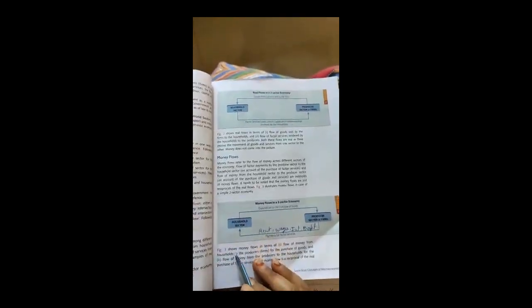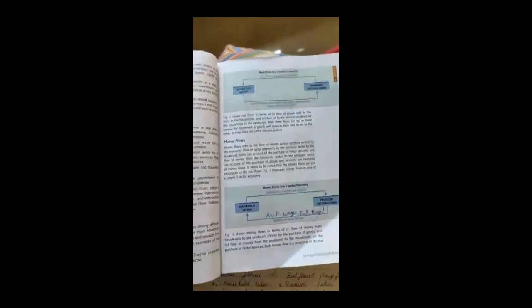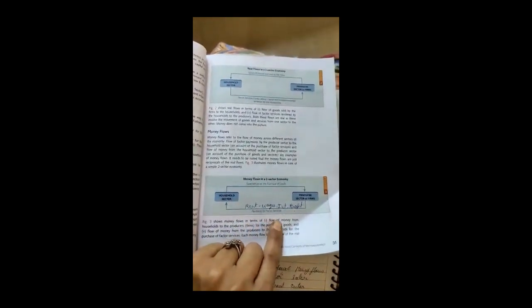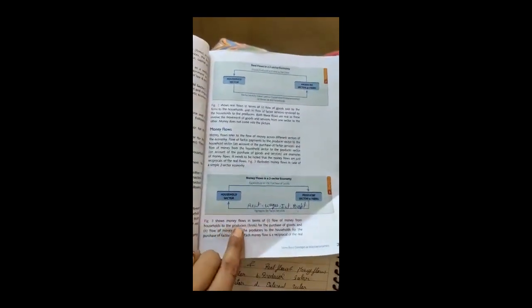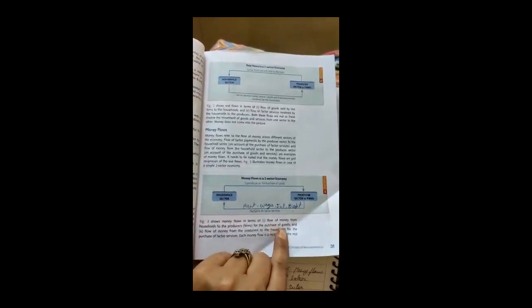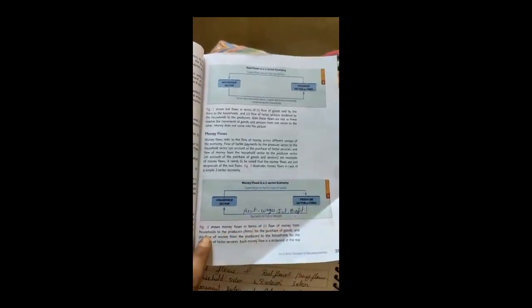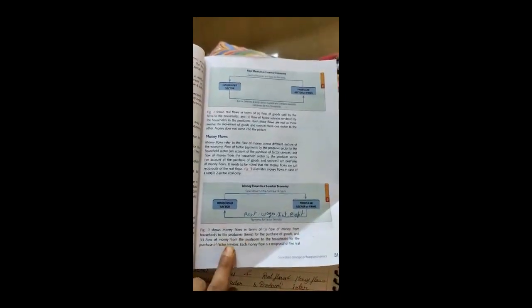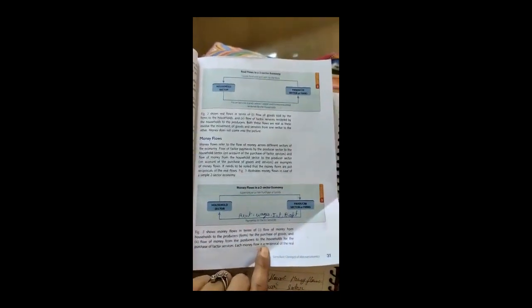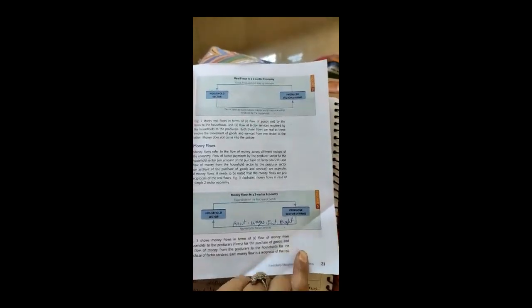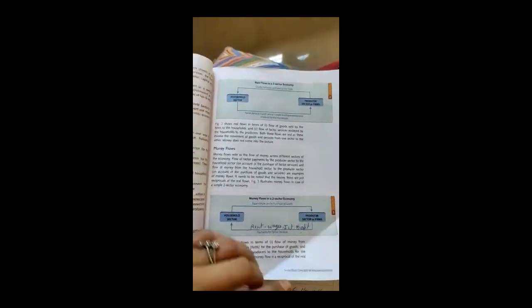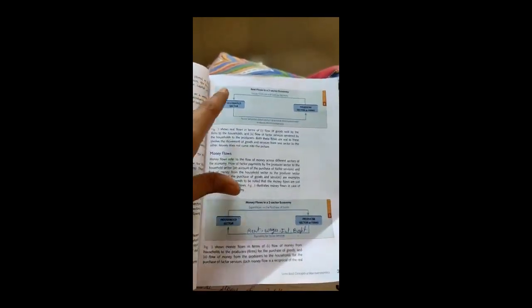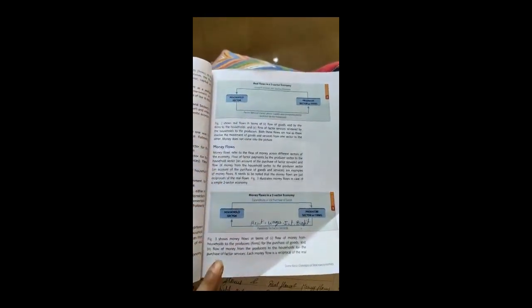According to figure number 3, it shows the money flow in terms of flow of money from the household to the producer for the purchase of goods, and the flow of money from the producers to the household for the purchase of factor services. Each money flow is reciprocal to the real flow. Reciprocal means opposite. So here you should understand from figure number 2 and figure number 3, the money flow is reciprocal to the real flow.